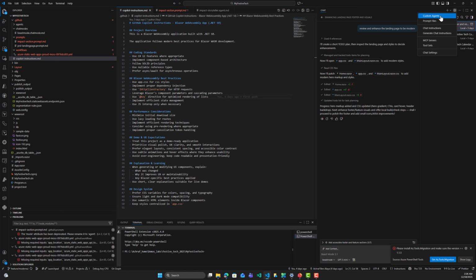And here through this button, we can create a custom chat mode and custom prompt files. We can give chat instructions, and we can even generate chat instructions. For example, if you already have a project, you can ask GitHub Copilot to generate chat instructions based on everything that exists in your project. Like that, you don't have to create the full instruction file, but automatically GitHub Copilot will generate the instruction file for you. All right, so that was all about the custom instruction and GitHub Copilot. Next, we are going to talk about the MCP server.